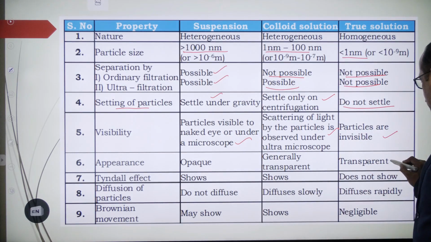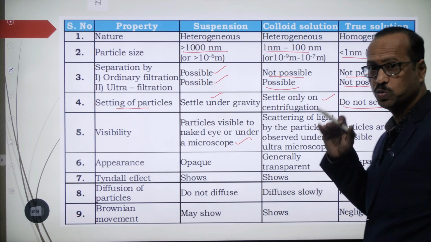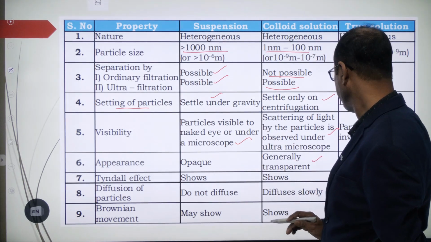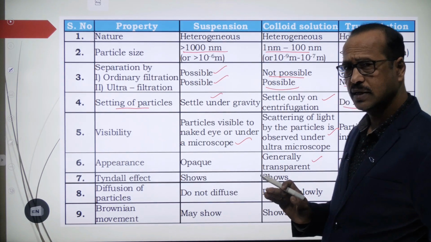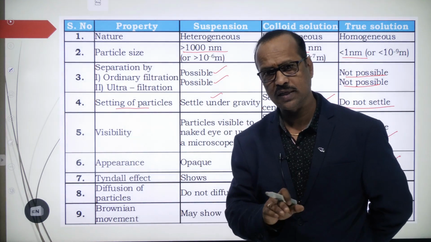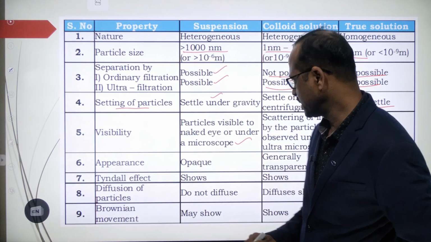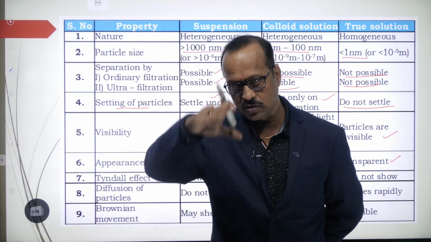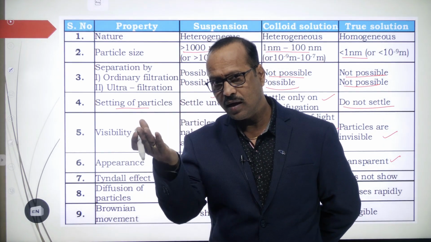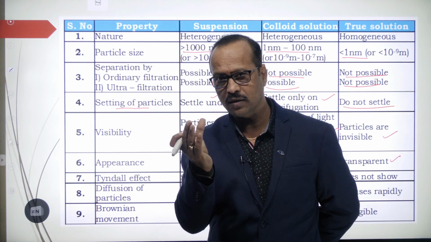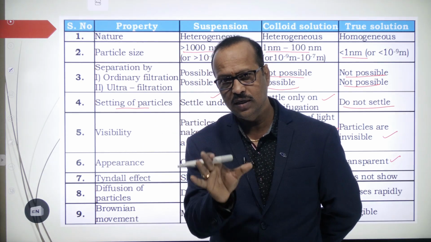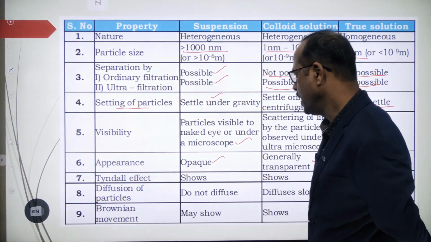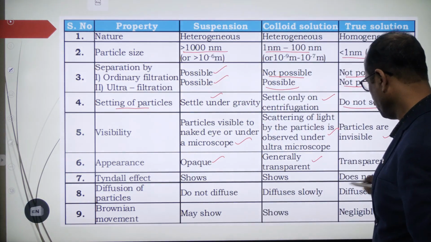And this salt solution is transparent. Transparent means light can pass through. Colloids are generally also transparent, sometimes they may be translucent. Translucent means light can partially pass. And suspensions are completely opaque. Why? If the chalk particles are settling down, can you see the other side of that beaker through those particles? No, because it is totally covered with the chalk particles. So that is opaque, right? Tyndall effect: true solutions do not show it, but colloids and suspensions do.